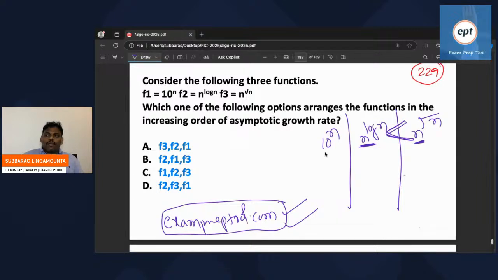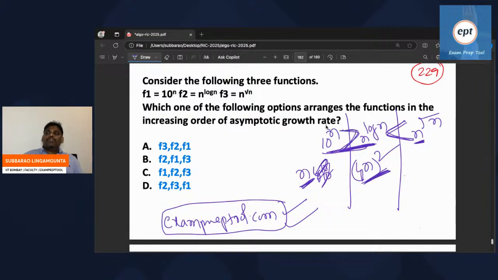Let's compare these two. Apply log on both sides, only for these two. n log 10 base 2, or base 10 also you can apply. Log 10 base 10. This is going to be log n times log n, a log n square. So one is going to be n, one is going to be log n square. n is bigger. So comparing these two, E is bigger.